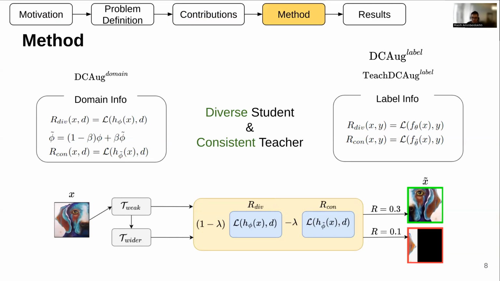So in a way, we try to have the most diverse and most consistent image, and then based on that, we select one of these for the backward pass. The same thing goes for the label, but here we only replace the domain classifier with the label classifier. Here we have a catch in label info: we can deploy the teacher version of the classifier, which is usually the more robust version, as a final product.